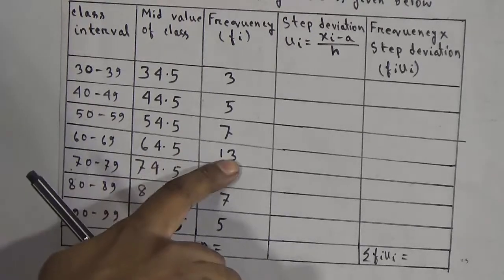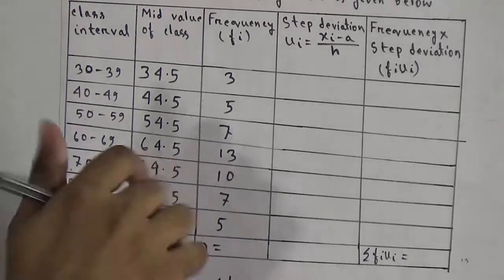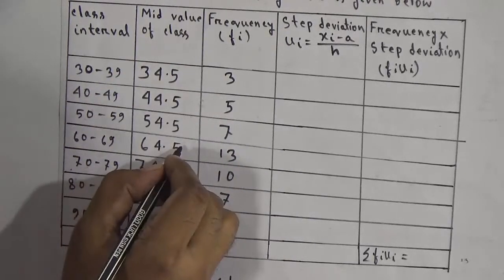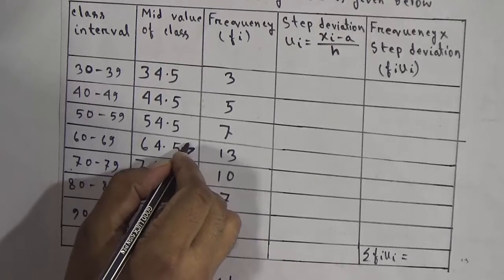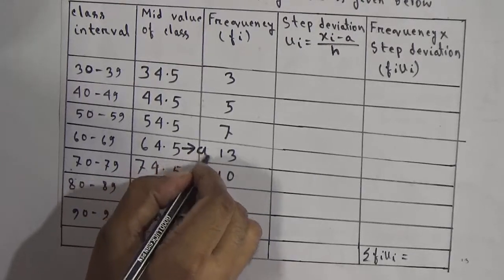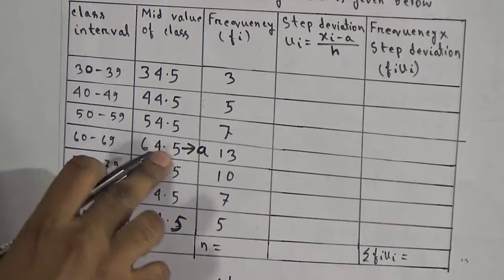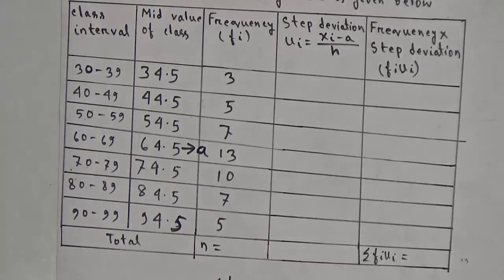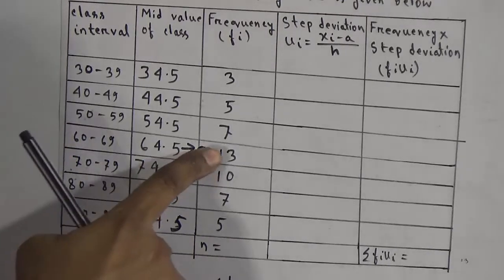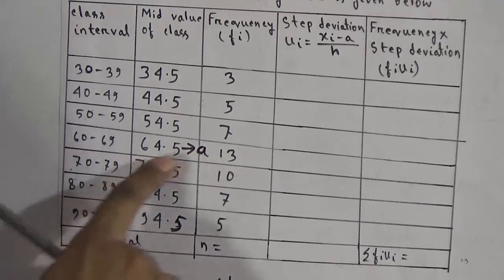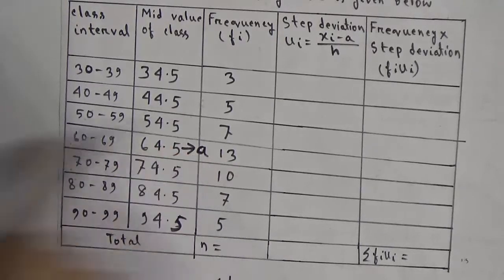Dear students, here most of the frequency exists in this column. Here frequency is 13. So mid value of this class we will consider as A. We will consider mid value of this class, that means 64.5, as A, because 13 is the highest frequency which exists in this class, so mid value of this class will be A.